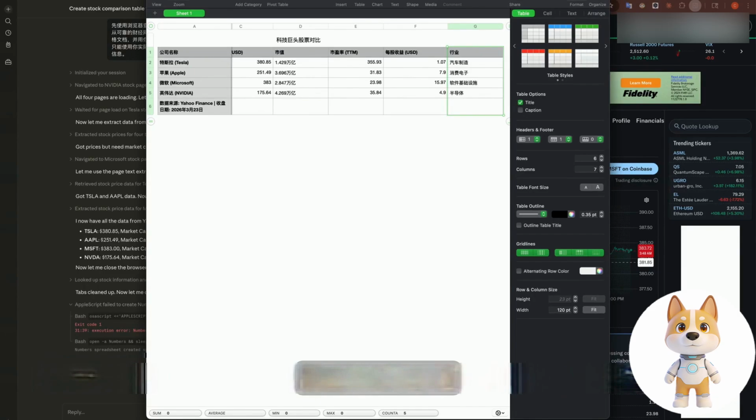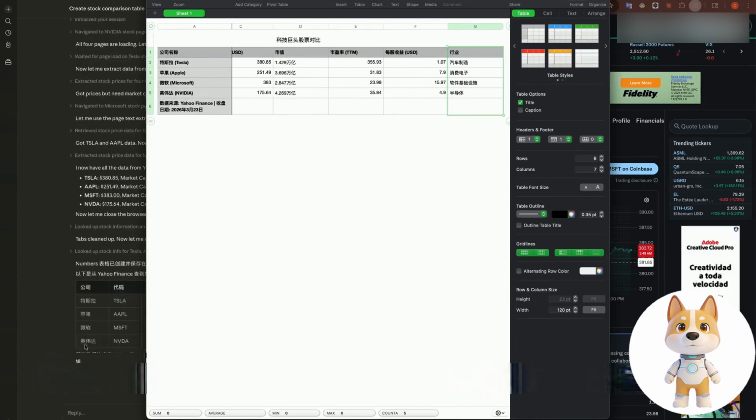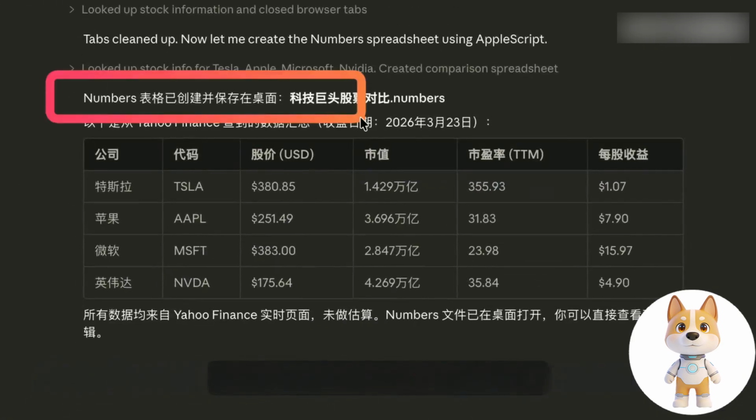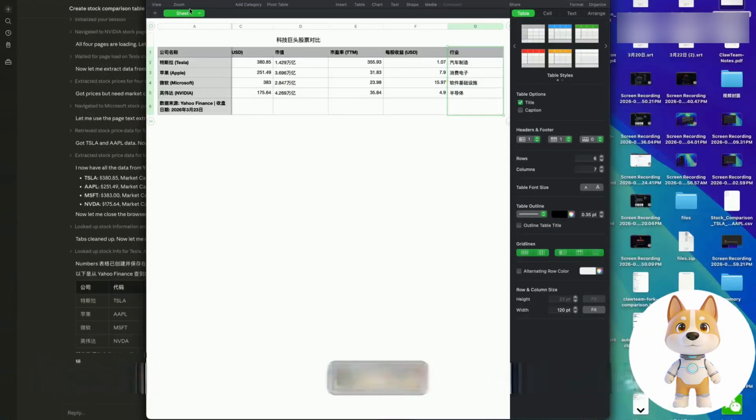And when entering, we can also see the steps he entered. Then here he hinted that it had been saved on the desktop. You can see the whole step, and he operates very, very smoothly.